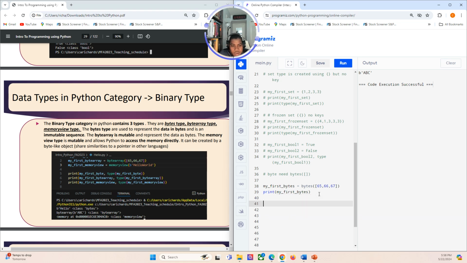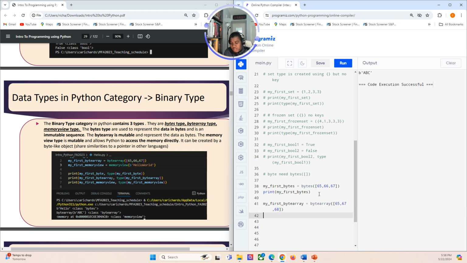What about the byte array? Same thing, right? My first byte array, and we need the bytearray keyword. We could do the same thing: 65, 67, 68. It should be because the letters follow.